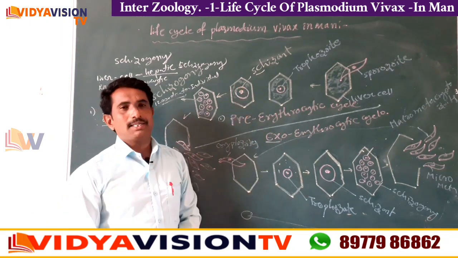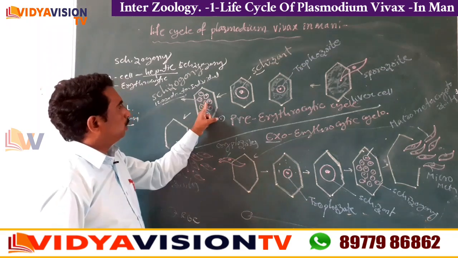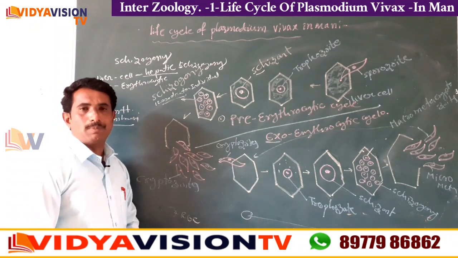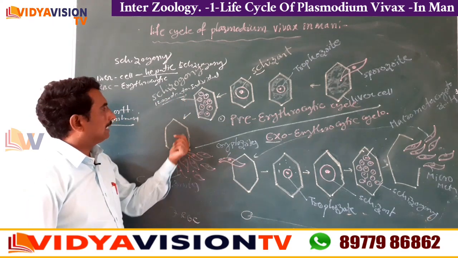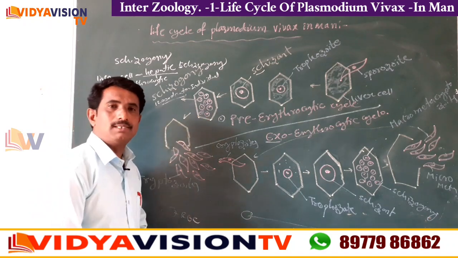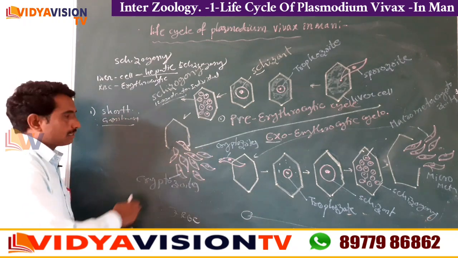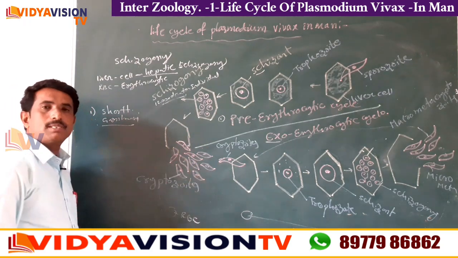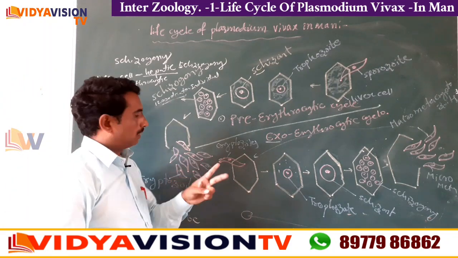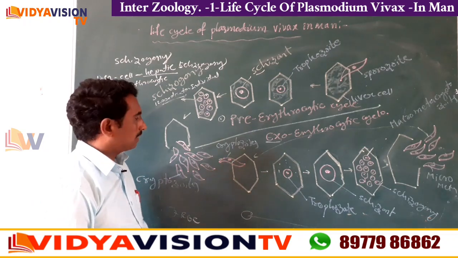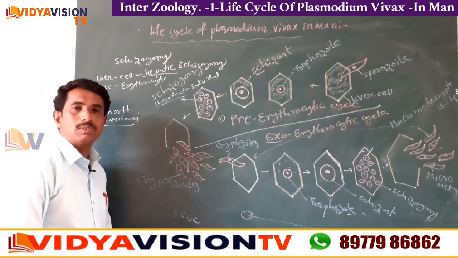Each nucleus is enclosed by a cytoplasmic bit to form 12,000 daughter individuals, called cryptozoites. It is also known as first generation merozoites. Now, with the rupturing of liver cells, the cryptozoites are released into the sinusoid of the liver. Here, children, the cryptozoite has two options. One option is to enter a fresh liver cell and the other is to enter the RBC and continue as the erythrocytic cycle.